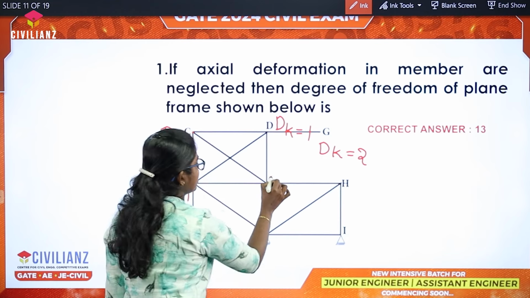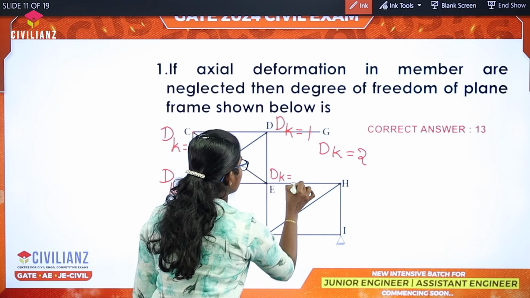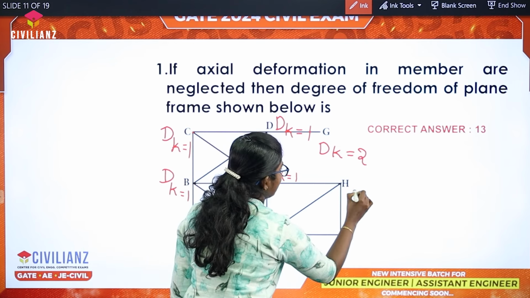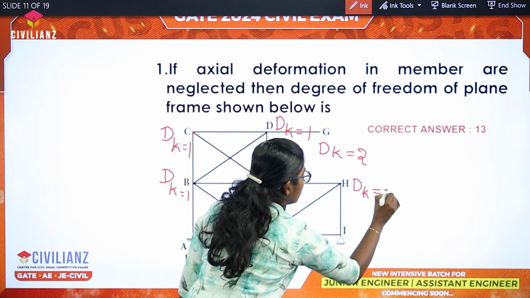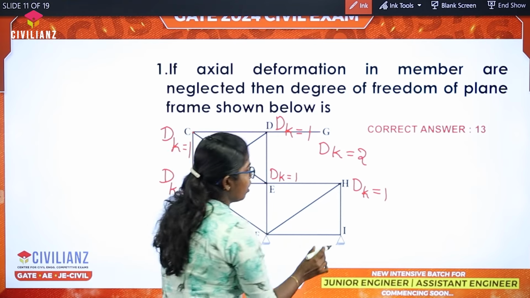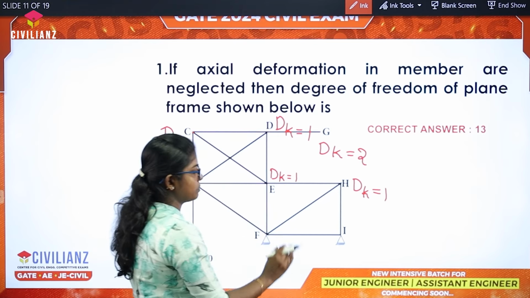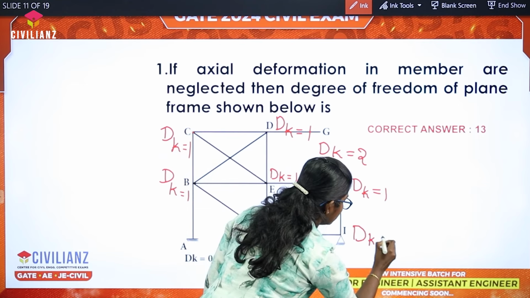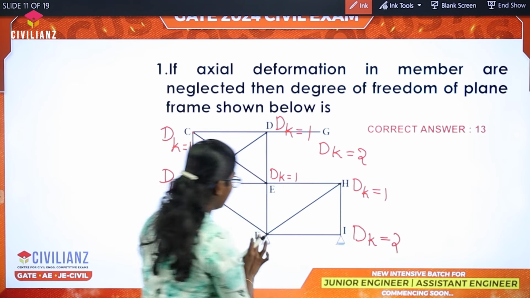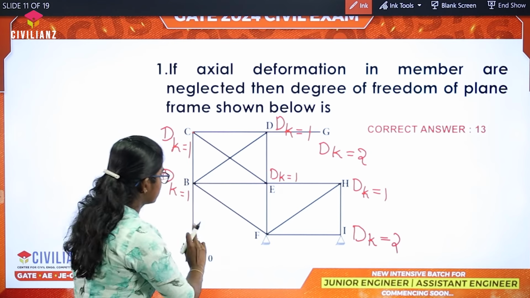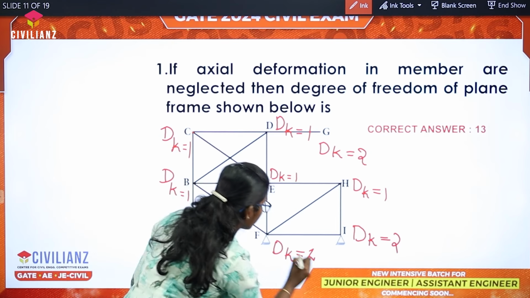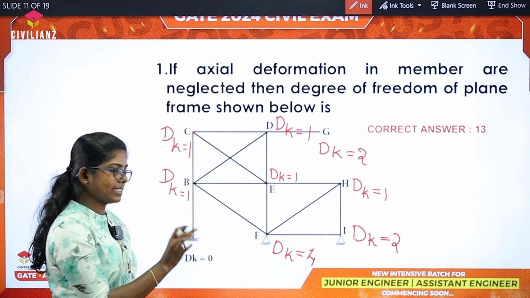Here, dk is equal to 1 because only one rotation is possible. At this point, dk is equal to 1. From here, one rotation and a displacement are possible. 2 rotations are possible. Therefore, dk is equal to 2. At this point, dk is equal to 4 because 4 rotations are possible.